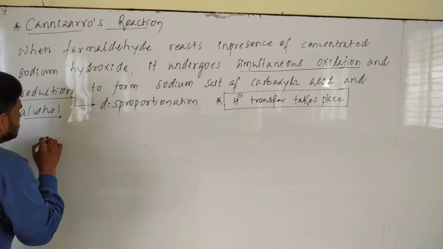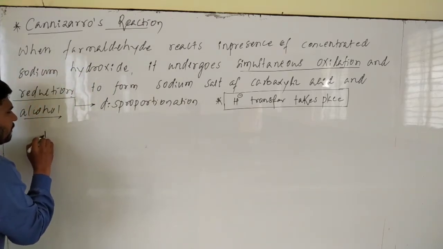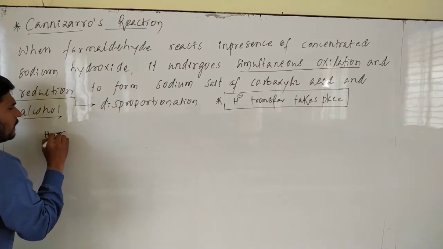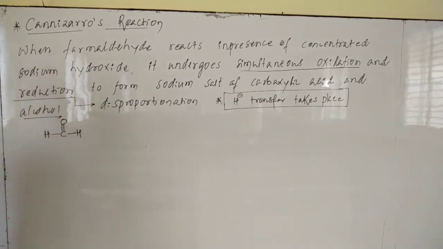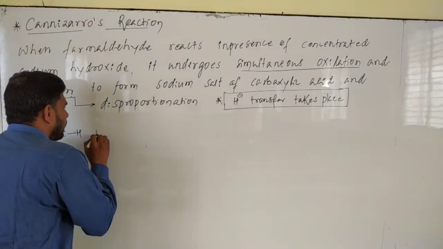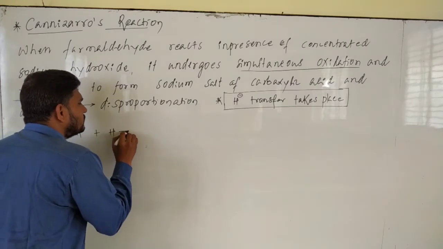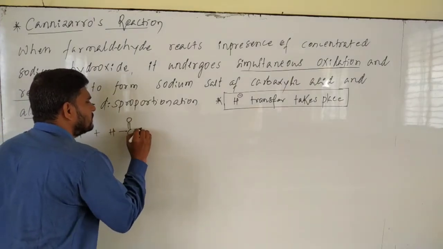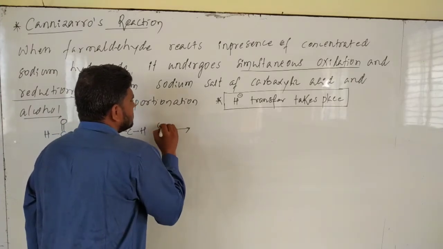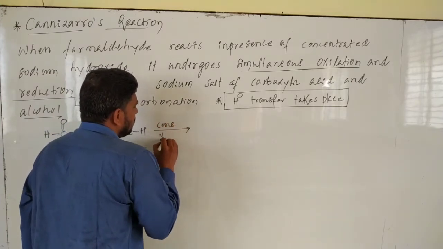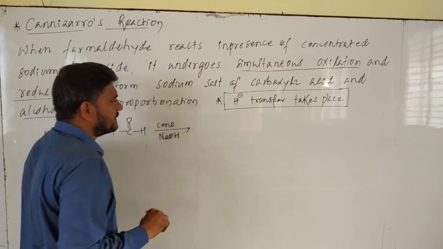Now we will go through the reaction. Formaldehyde is such an aldehyde where alpha hydrogen is absent. Over here alpha carbon is not there. Then there is no question of alpha hydrogen at all. Two molecules of aldehyde which don't contain alpha hydrogen react in presence of concentrated sodium hydroxide.